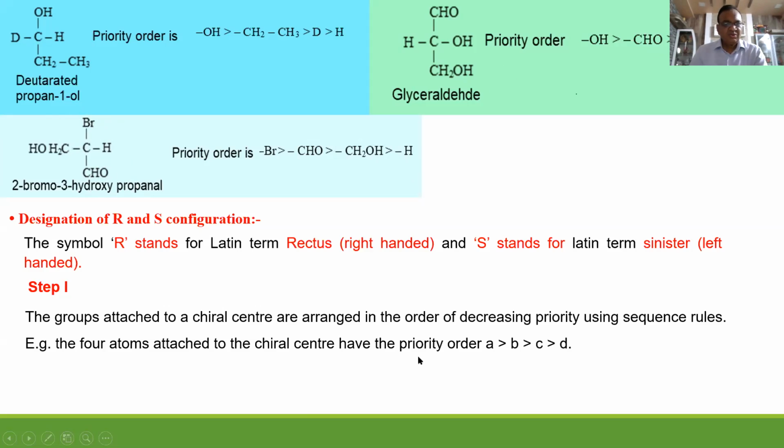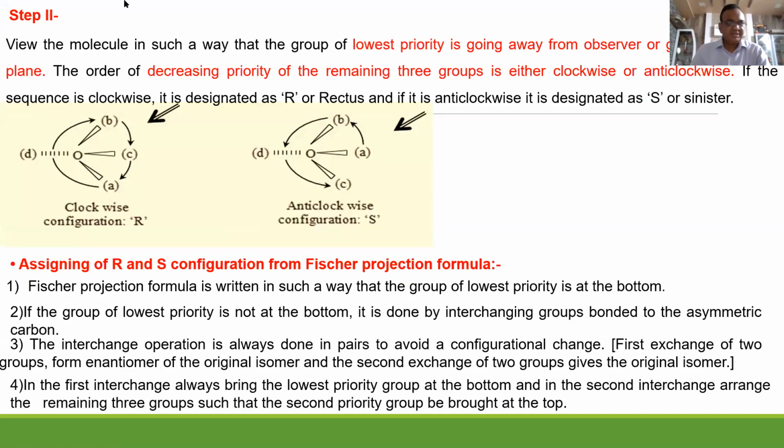Now, how to assign R and S configuration? You give the priority as 1, 2, 3, 4 or A, B, C, D. If your vision travels in a clockwise direction, call it R. If your vision travels in an anti-clockwise direction, call it S configuration. This is how to decide R and S configuration.